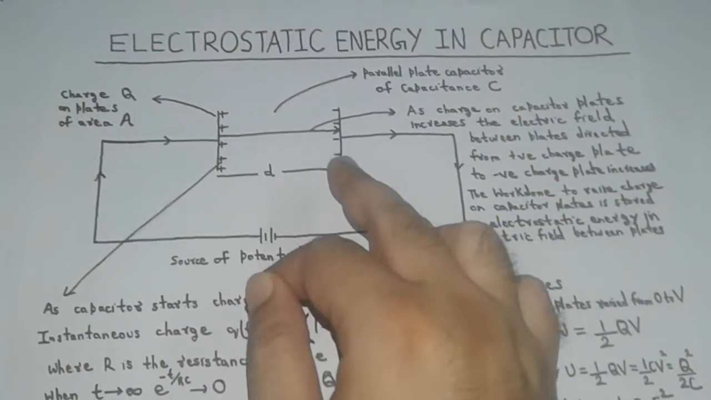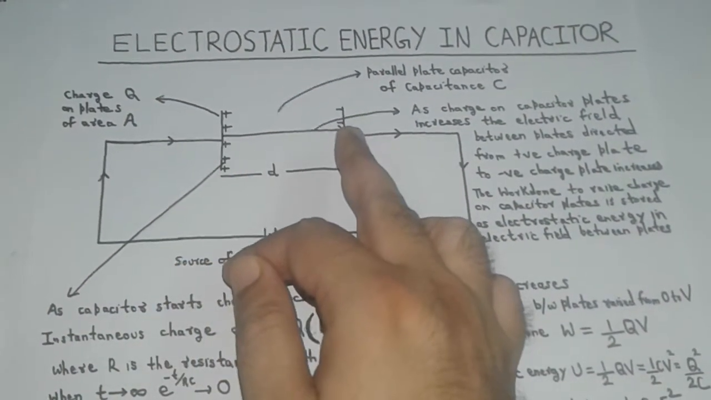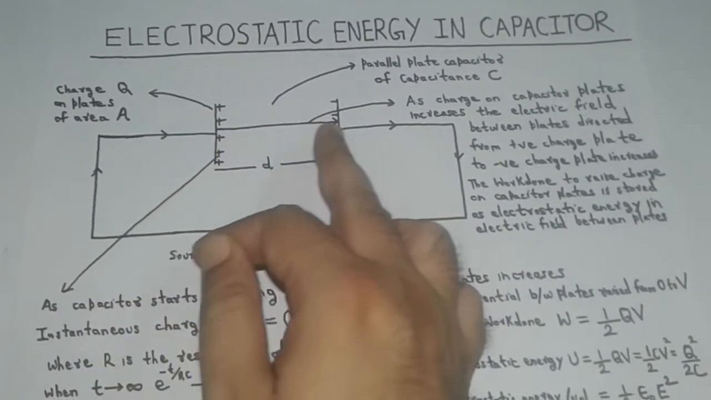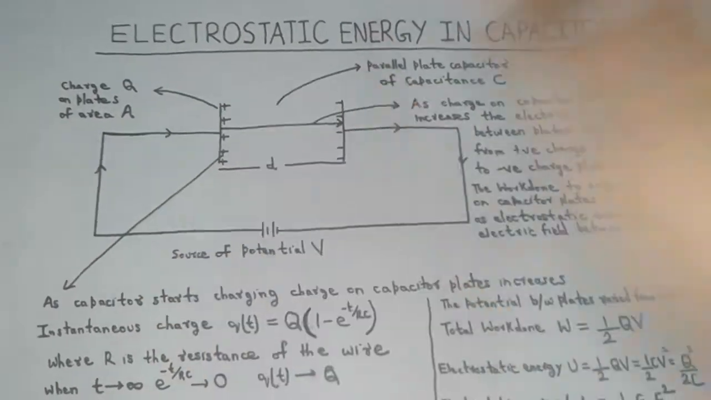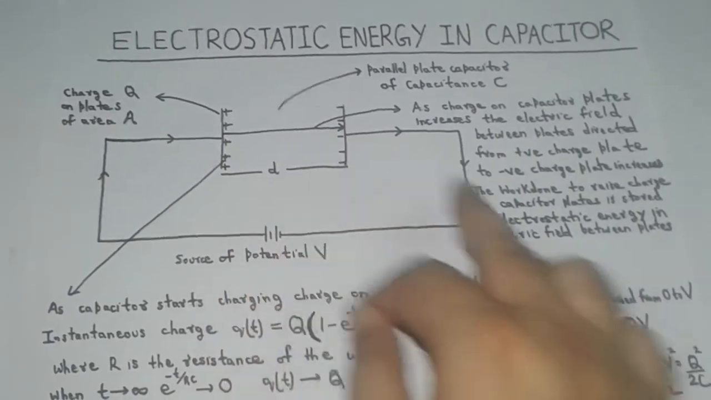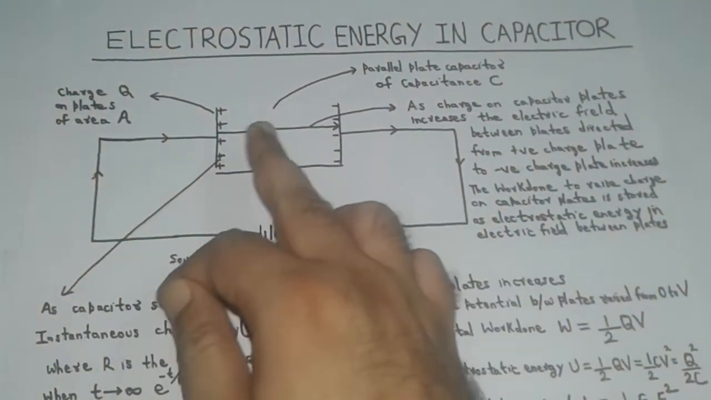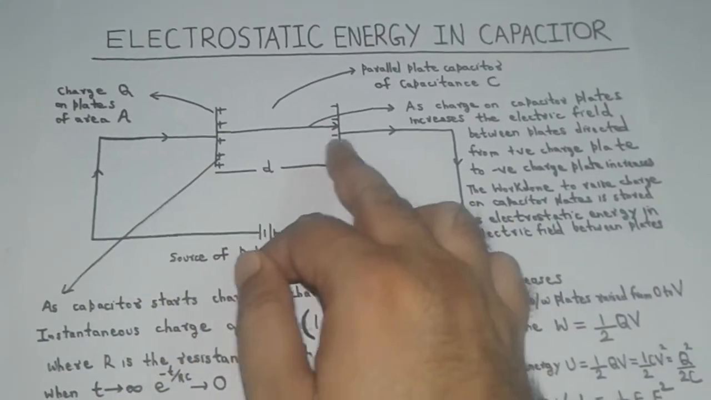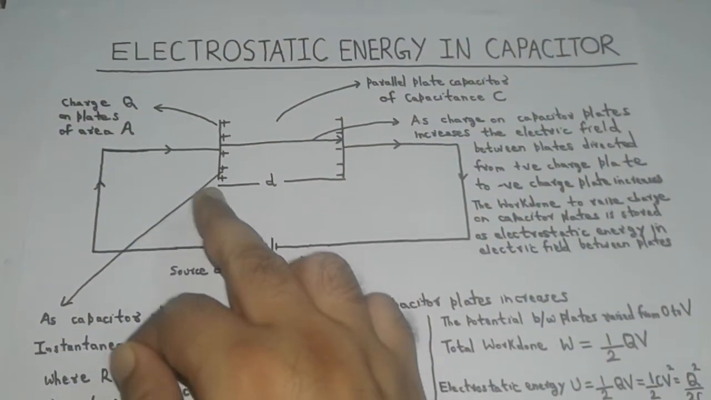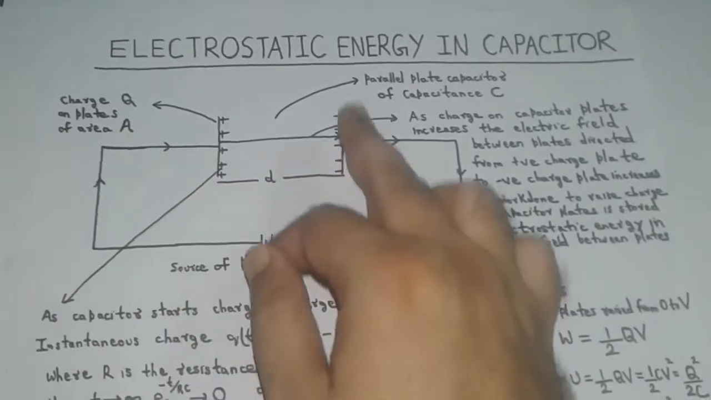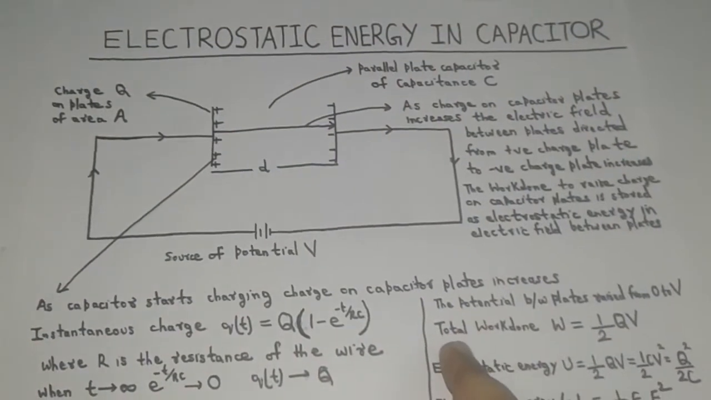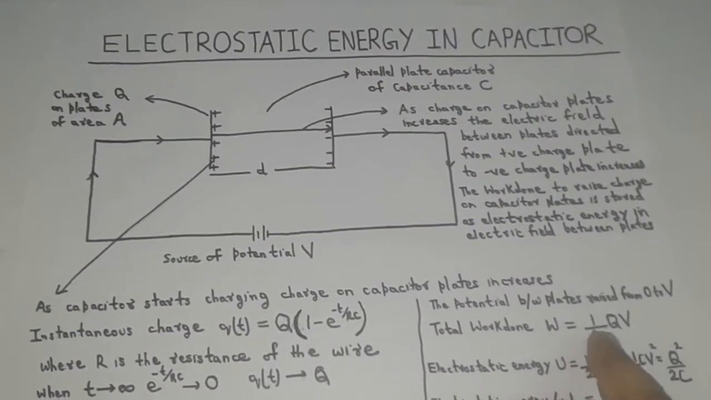As the capacitor starts charging, the electric field intensity between the capacitor plates, directed from the positively charged plate towards the negatively charged plate, increases with time. The capacitor is raised from 0 potential to V volts and is also charged from 0 charge to a maximum of capital Q charge. Hence, the total work done on the capacitor to raise Q coulombs of charge on its plate is given by: total work done is equal to half Q into V.